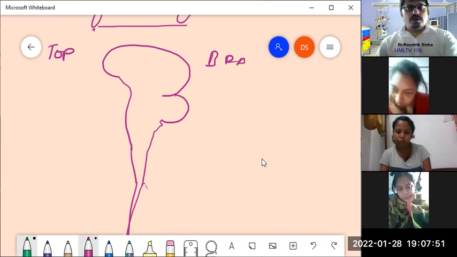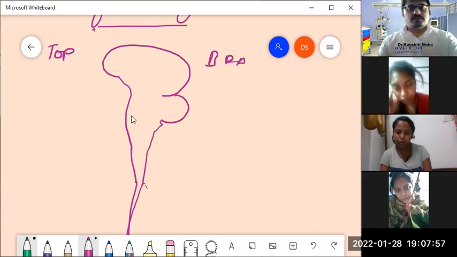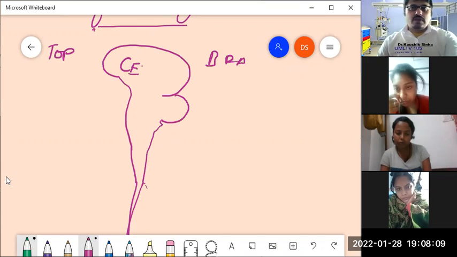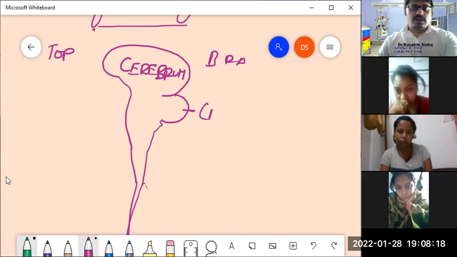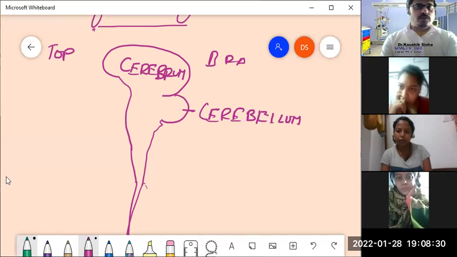Usually there are two very apparent different segments of this brain, grossly. One is known as the cerebrum. I will give you more details about the cerebrum. And the other one is known as the cerebellum. You do not always need to write as you attend this lecture. You can write on your own, but obviously the recording will be uploaded, so you can replay the videos as many times as you like.